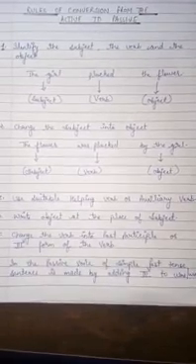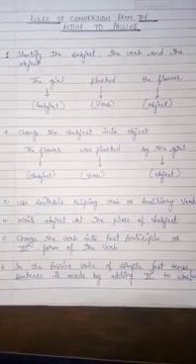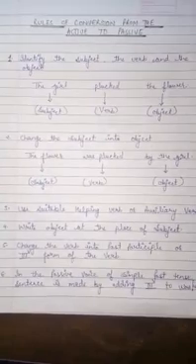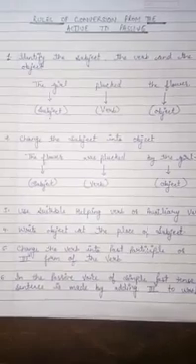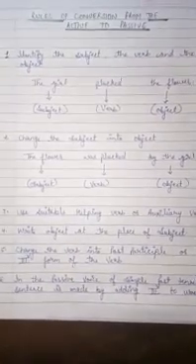Use suitable helping verb or auxiliary verb. For making the passive voice sentences, a suitable helping verb or auxiliary verb should be used. Just like the subject is to be changed into object, the object is also to be placed at subject. Change the verb into past participle or third form of the verb. For making the passive voice sentences, whether it is of present tense, past tense or future tense, always the third form of the verb will be used.